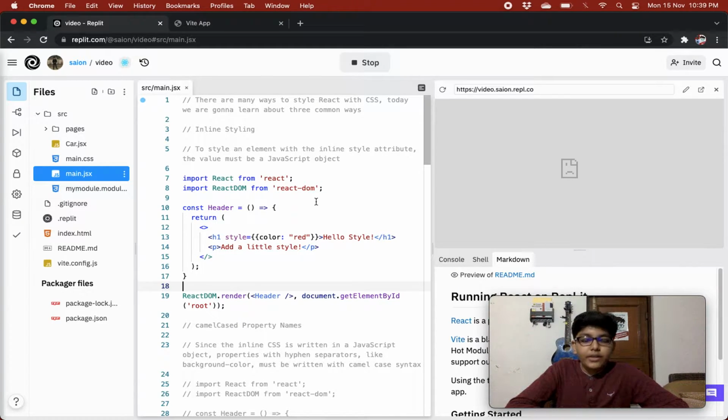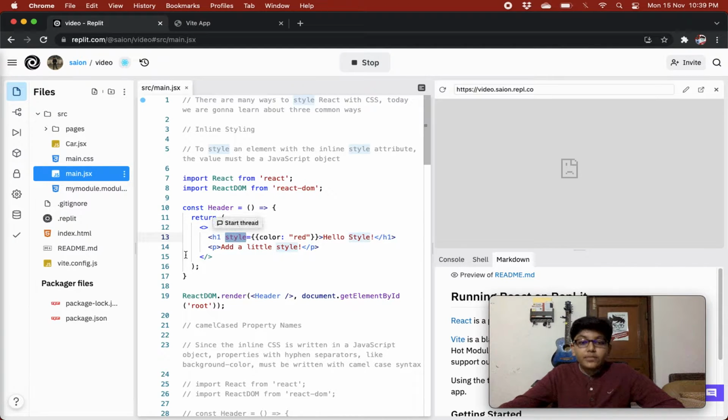So if we give a heading one a style attribute and say how it should be styled, then it will style the heading one according to what we have said. To style an element with the inline style attribute, the value must be a JavaScript object. Let's see. Import React from React, import ReactDOM from ReactDOM. So we are doing imports. Then we have our Header component. In that we have wrapped our code in a fragment, and we are returning a heading one. We are giving it a style attribute.